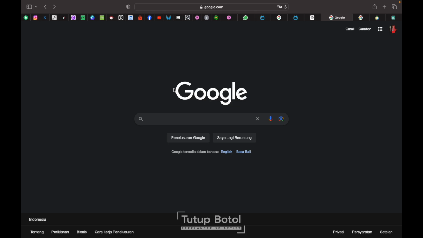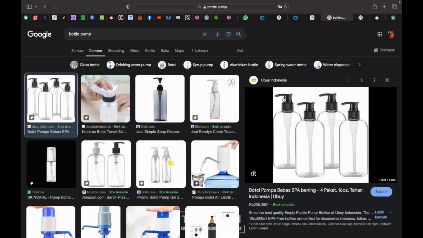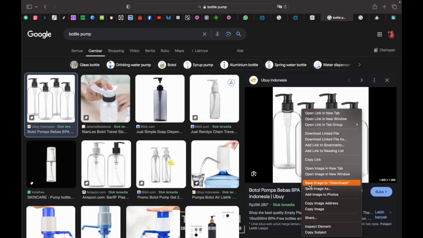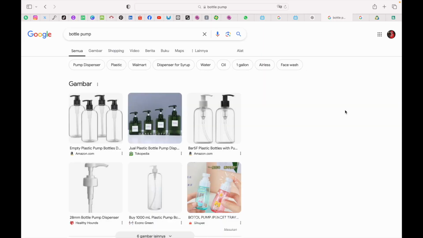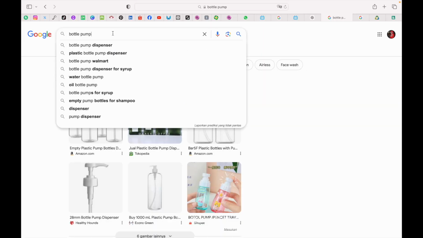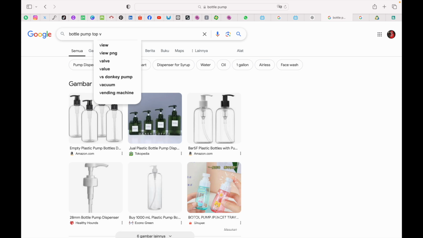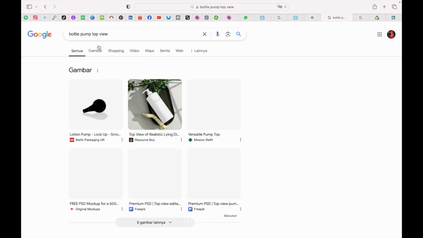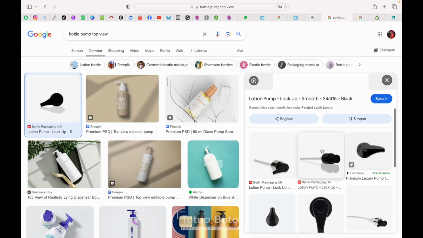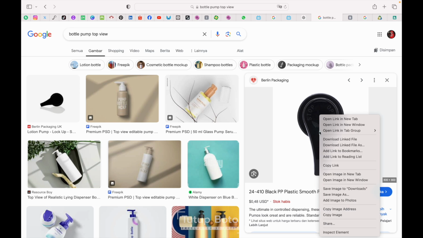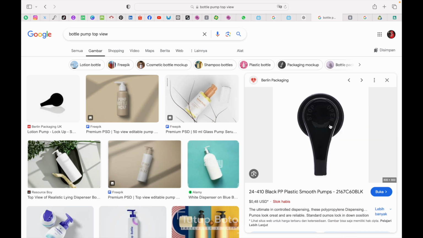Okay, let's start it. Let's find the image reference. Let's use this one and just download it. I guess we need another image reference. Let's see. Pump bottle top view. Just like this. I'm gonna use this one. Right click and I'm just gonna save this image.